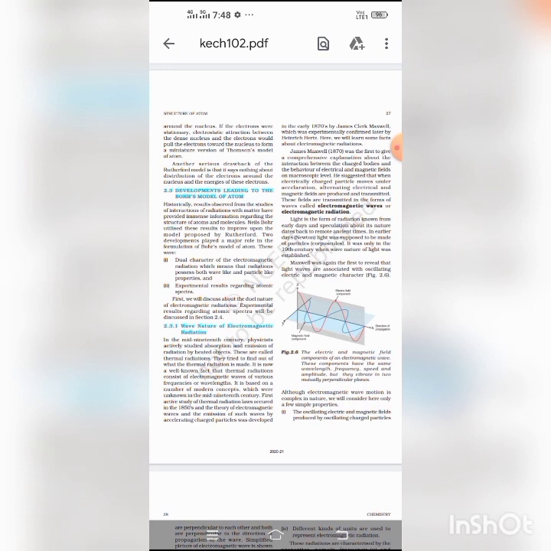Students, wave number is the reciprocal of wavelength. It is defined as the number of waves in 1 centimeter or 1 meter length, that is, per unit length. Wave number is a reciprocal of wavelength. It is defined as the number of waves in 1 centimeter or 1 meter length, that is, per unit length.